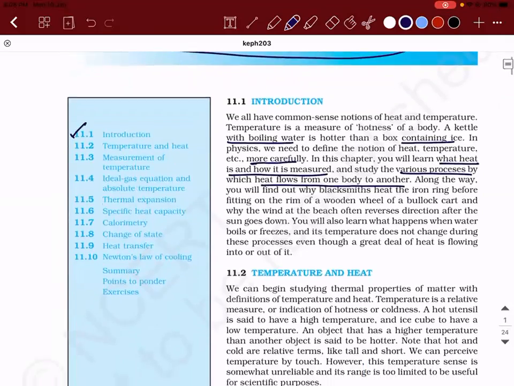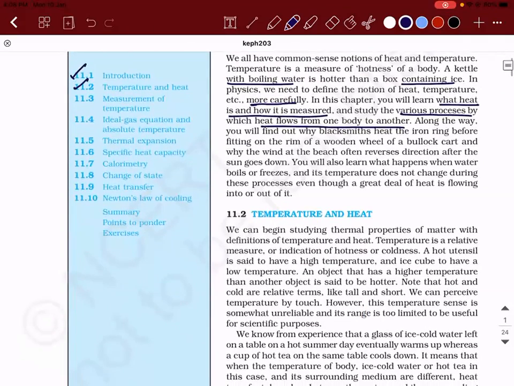We'll see the introduction, the difference between temperature and heat, and different ways of measuring temperature. Then we'll see the ideal gas equation and absolute temperature. Then we'll see thermal expansion. Then we'll see specific heat capacity, calorimetry, change of state, heat transfer, and Newton's law of cooling. So there are 10 subtopics in this chapter. It's a very, very small chapter. We'll have it maximum completed by this week itself. Shall we get started?